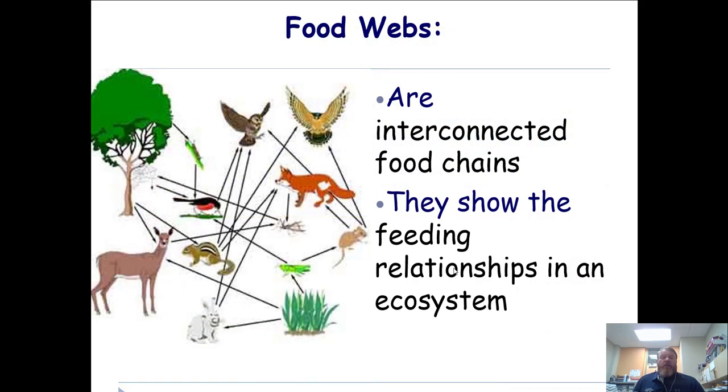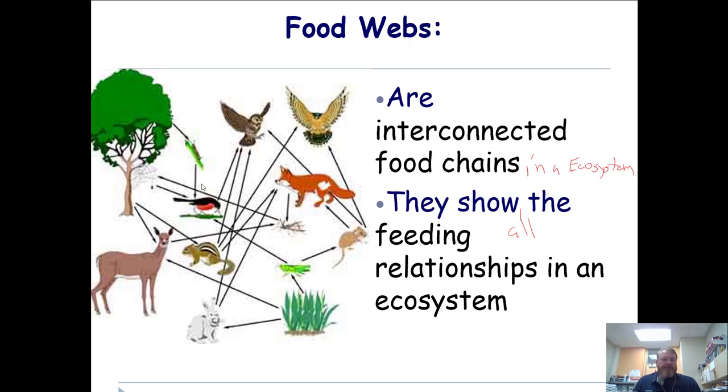On the other hand, a food web is the interconnectedness of all the organisms in an ecosystem. So, food webs are interconnected food chains in an ecosystem. All right, they show all the feeding relationships that are in that ecosystem.